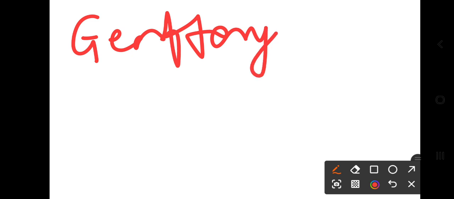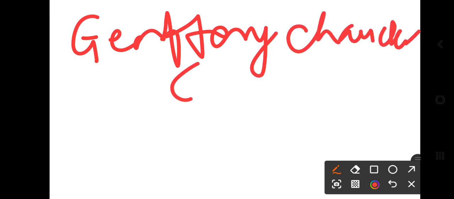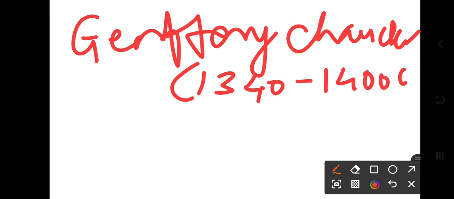But one more very big sea change came. That's the birth of Geoffrey Chaucer. Geoffrey Chaucer was born, and his duration was 1340 to 1400, 60 years, right?